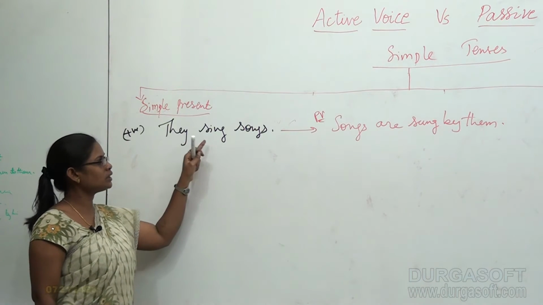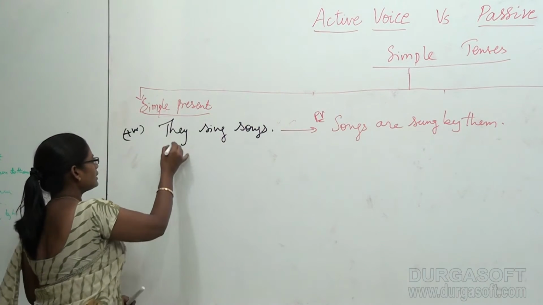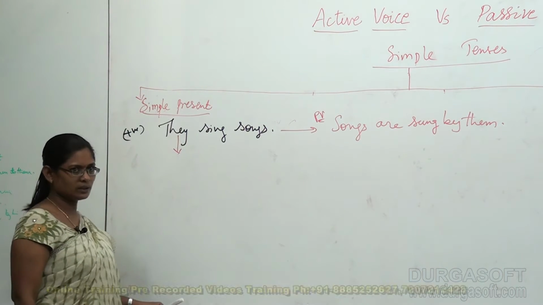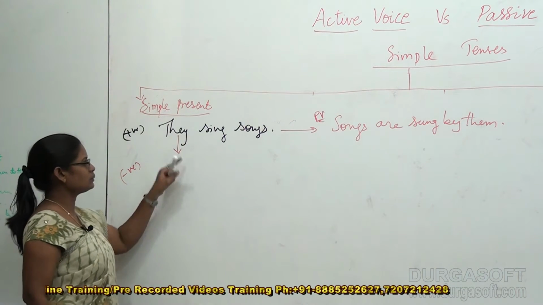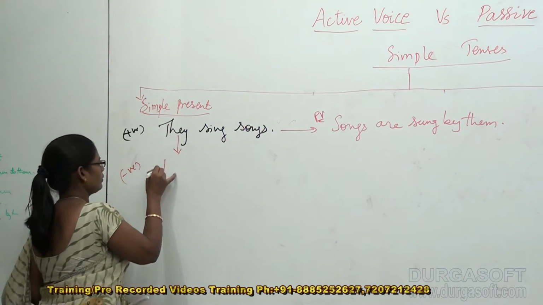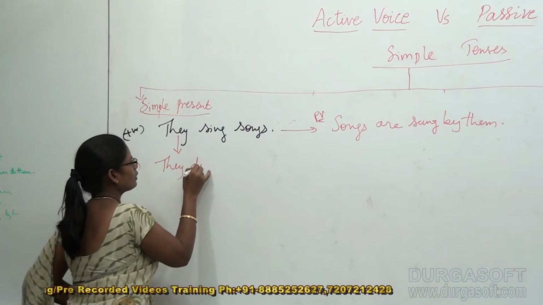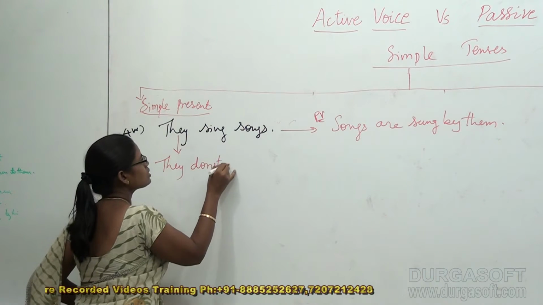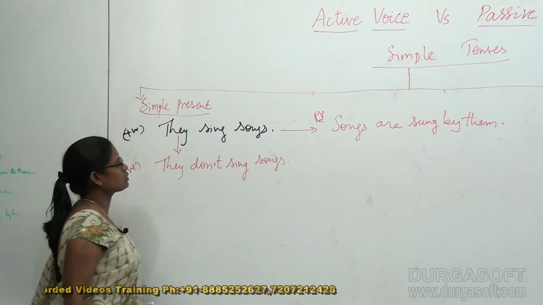One is as a subject, verb and object. Now let us convert this positive into negative sentence. When you convert this positive into negative sentence, this becomes "they don't sing songs."